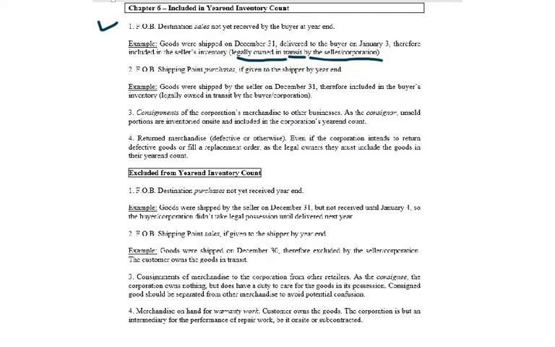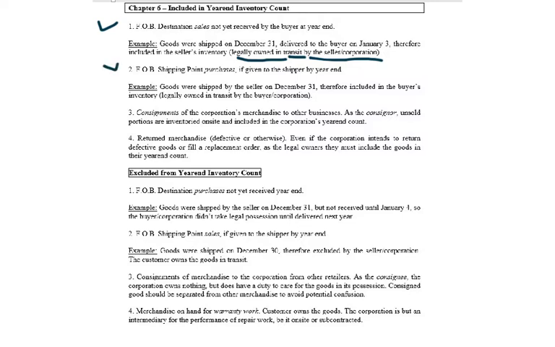What if it was $1 million out of 10 million? There was like a big sale that happened right at the end of the year. In that case, we would say that's material, and we would do what? We would make the timing of the sale and the cost of the sale all happen at the moment that they were delivered to the buyer. We would say at that point, that's when everything culminated, therefore, that's when those would be booked in the next period. But that's only if it's material.